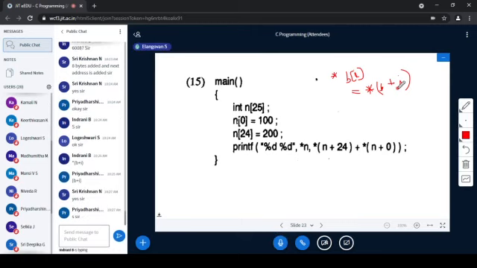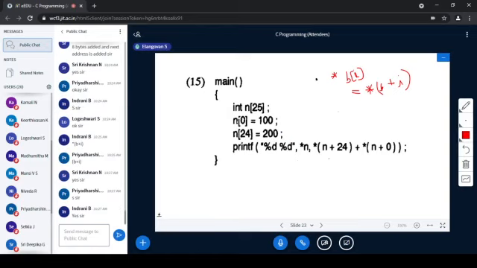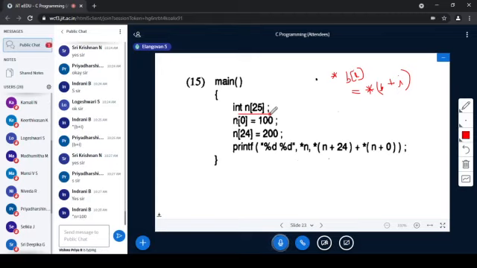Yes. Now what will be the output of this program? We are telling the compiler that I am going to use an array with the name n, which can store a maximum of 25 values.